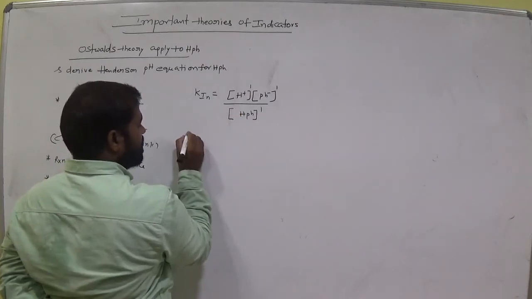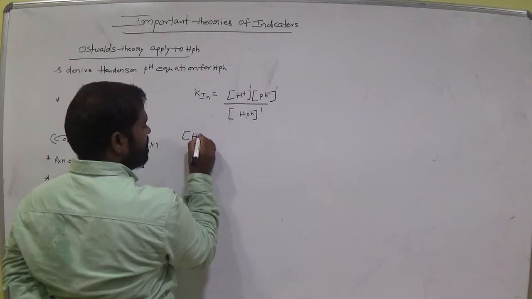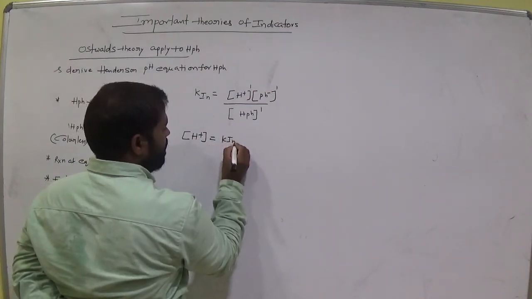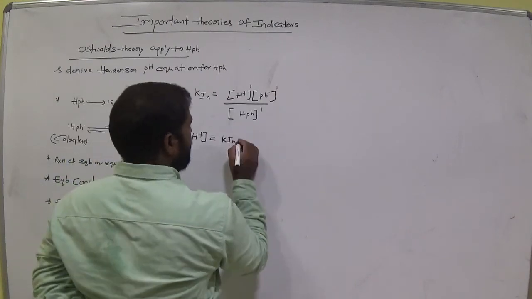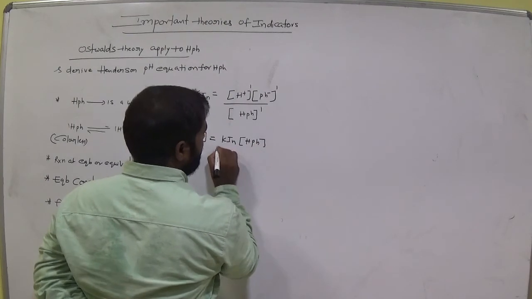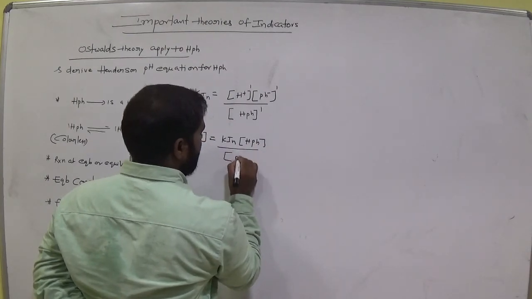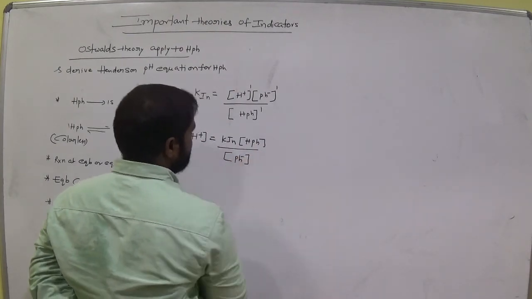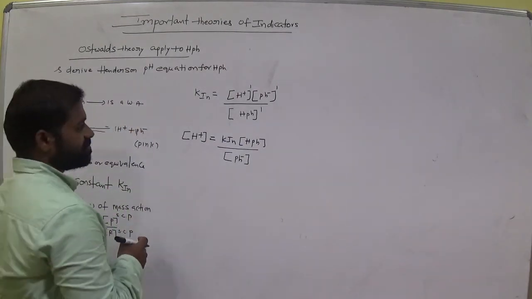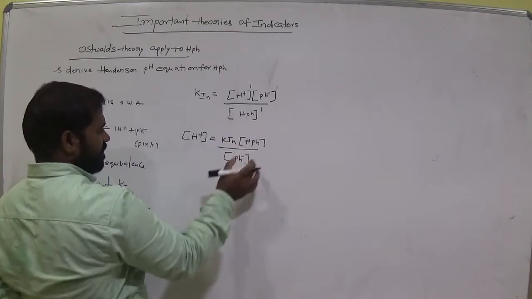So we need H plus for getting the Henderson equation. H plus is equal to Kin times HPh by Ph minus. Remember this: H plus equals Kin times HPh by Ph minus.